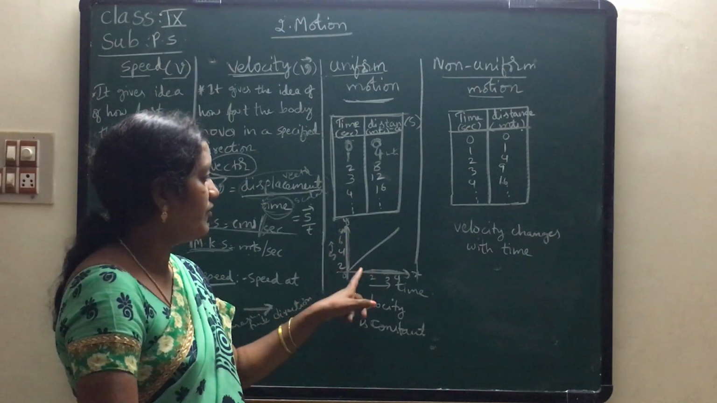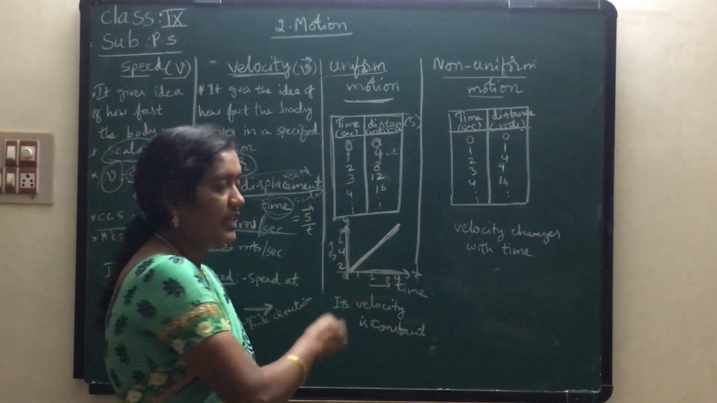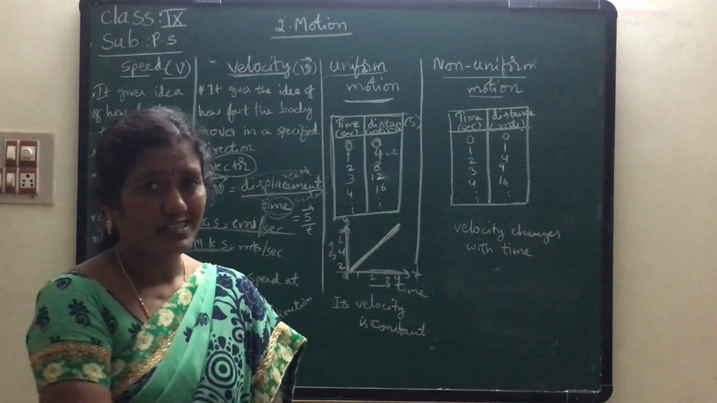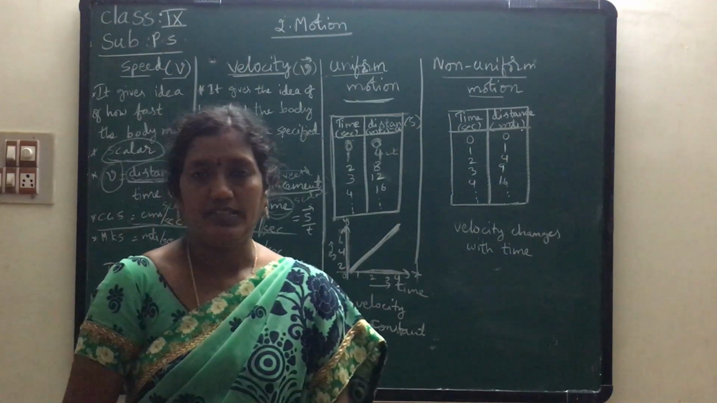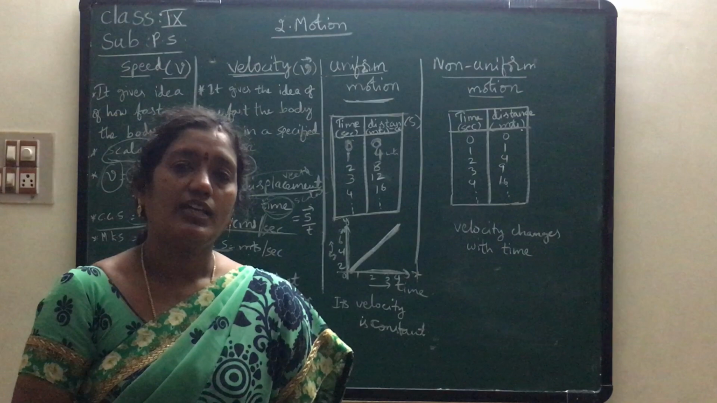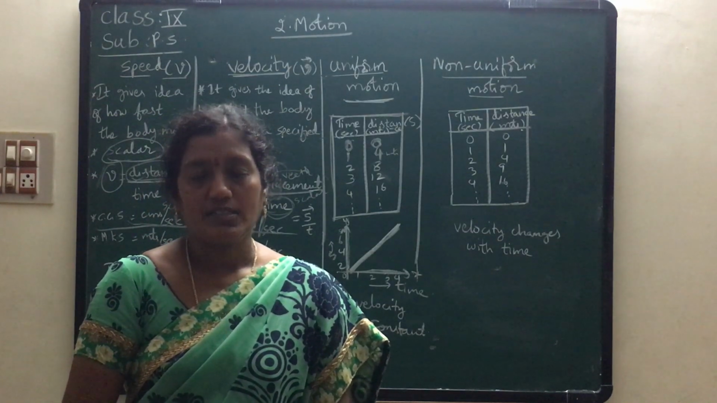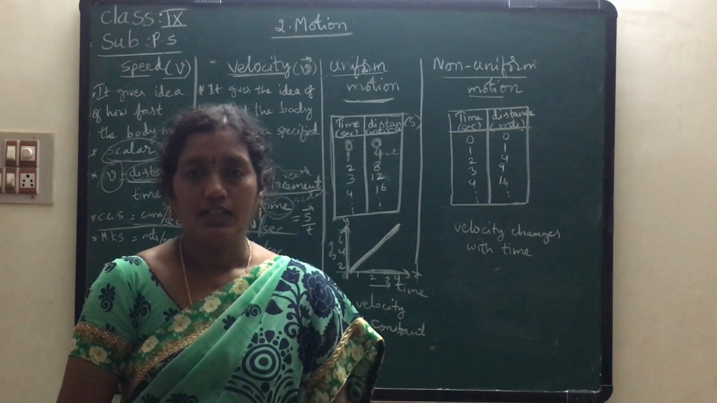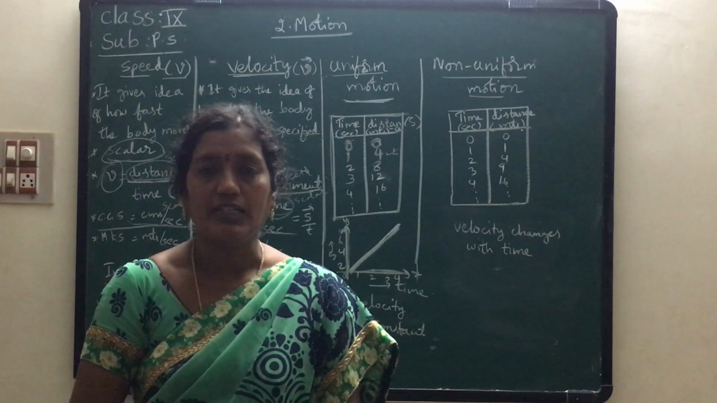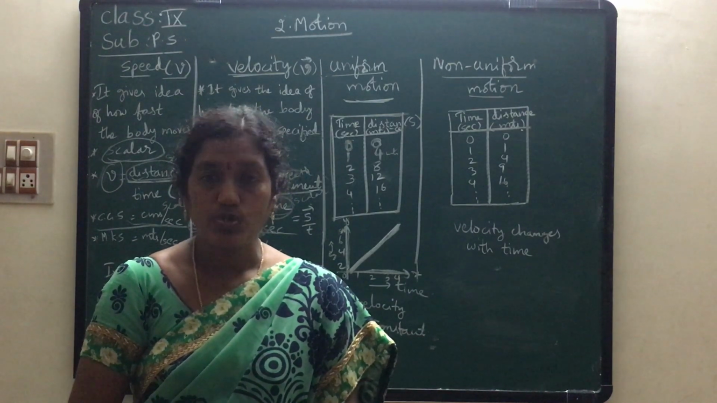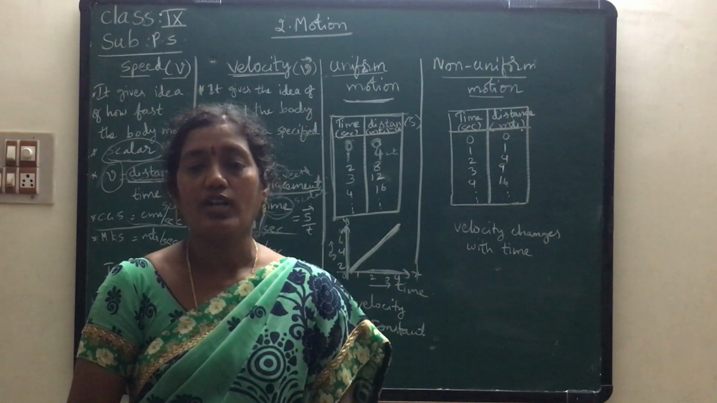Okay children, suppose if you plot the points, then after joining all the points, the graph is like this. So what is the nature of this graph, children? It is a straight line. So if the graph obtained after plotting distance and time is a straight line, then we can say that the object is in uniform motion. It is covering equal distances in equal intervals of time.